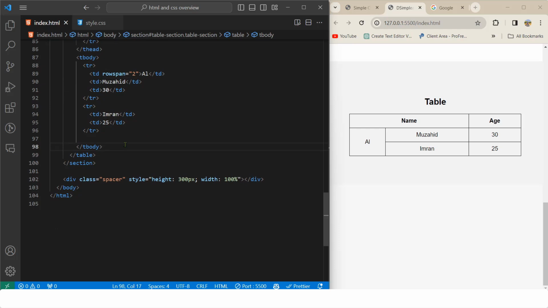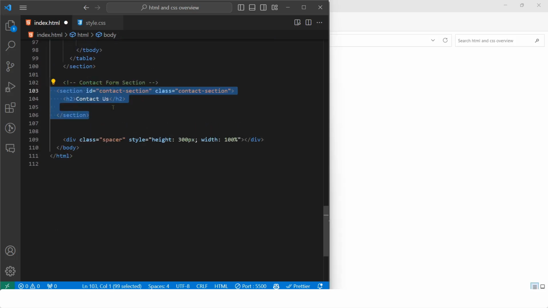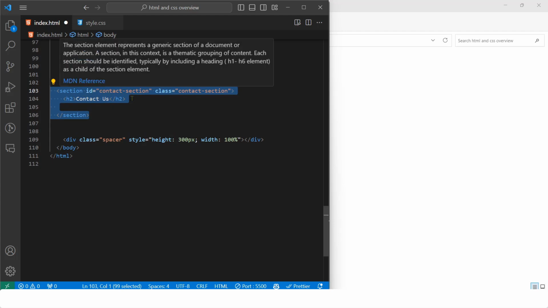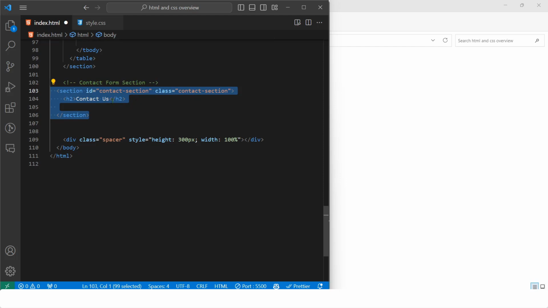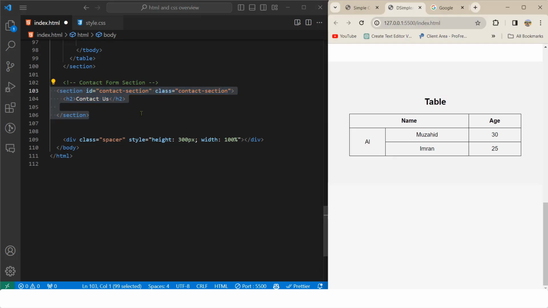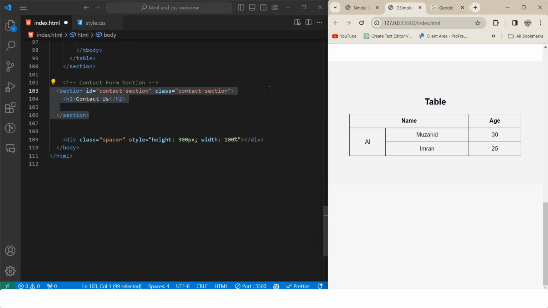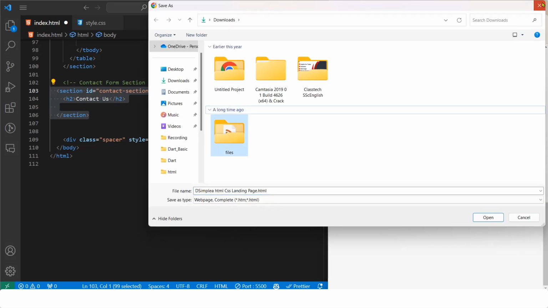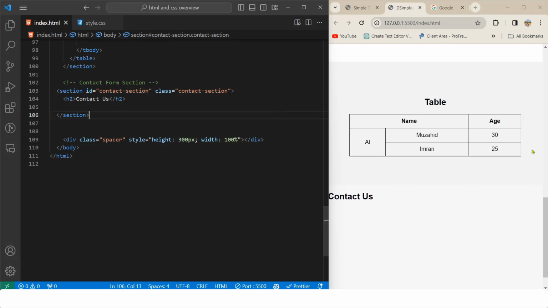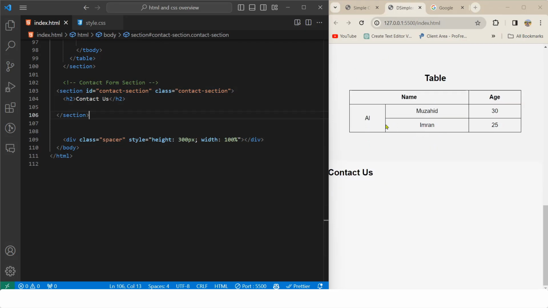Table section is done. Okay, last section of today's class: we are using section id contact, section class contact-section, to contact us. Where did my browser go? Okay, I don't know how it went down there. Okay, if I save this, why? I'm not sure why. Oh, okay, my mouse was focused on the browser, not on this code editor. Okay, so this is our last section, contact us.